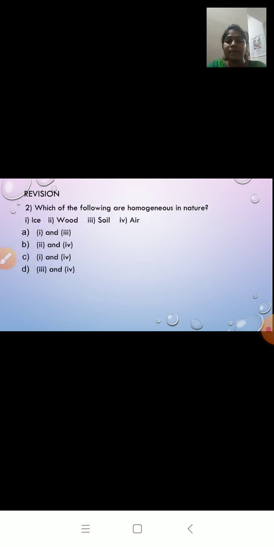Second question. Which of the following are homogeneous in nature? Just now we learned what is homogeneous, which has the same composition throughout. So from this, the examples are ice, wood, soil and air. Which are homogeneous? We know the answer. Ice and air, they are homogeneous in nature. That is 1 and 4. So the correct option is option number C, 1 and 4. Ice and air.